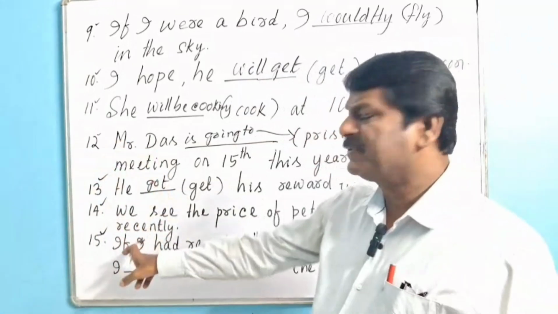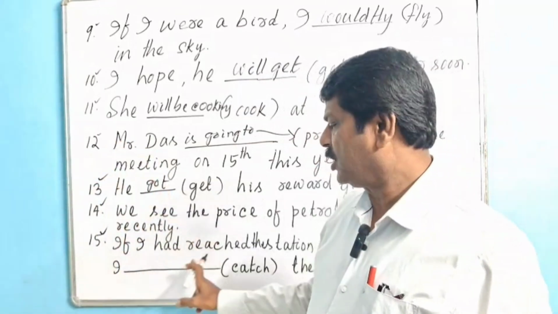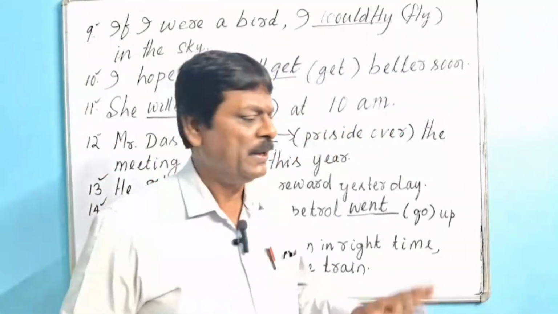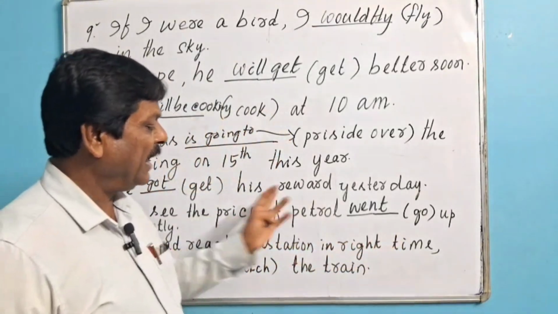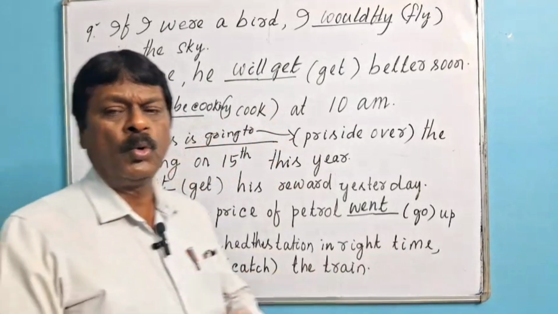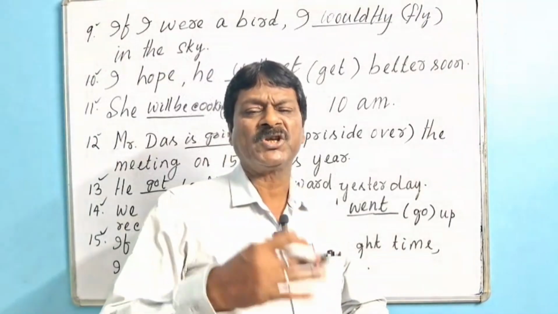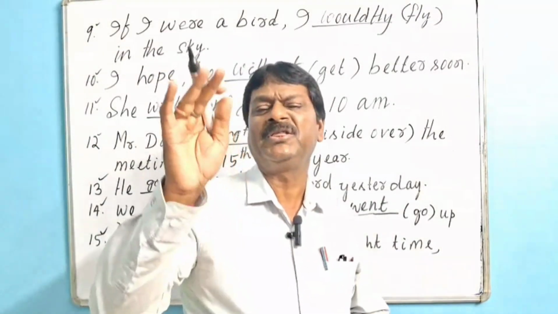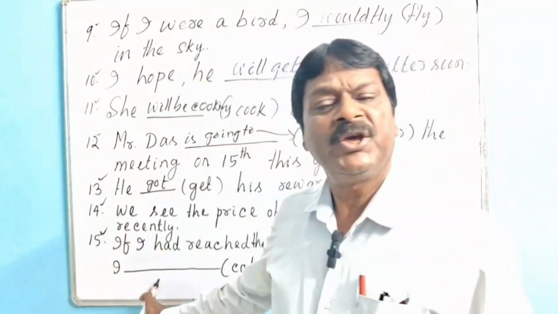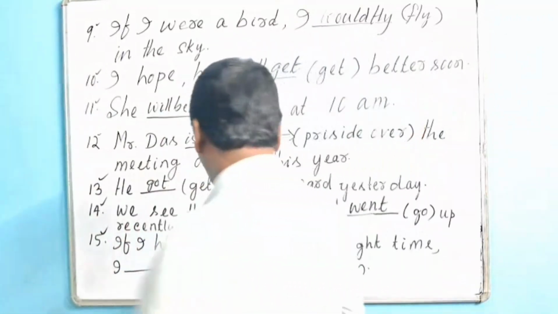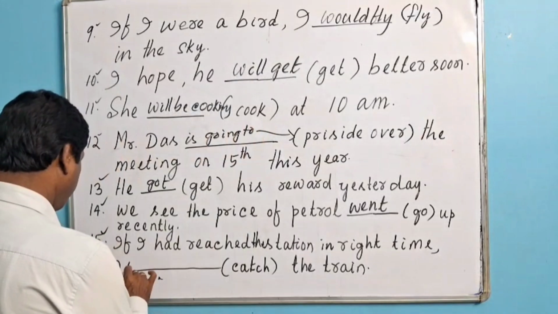In type 3 conditional sentence, the if clause is always expressed with past perfect tense, and in main clause would, should, could, might plus have plus V3 or past participle form of verb is used. That's why here the appropriate form will be would have.